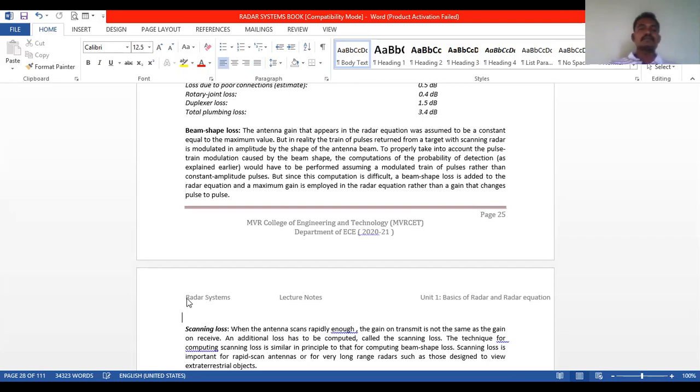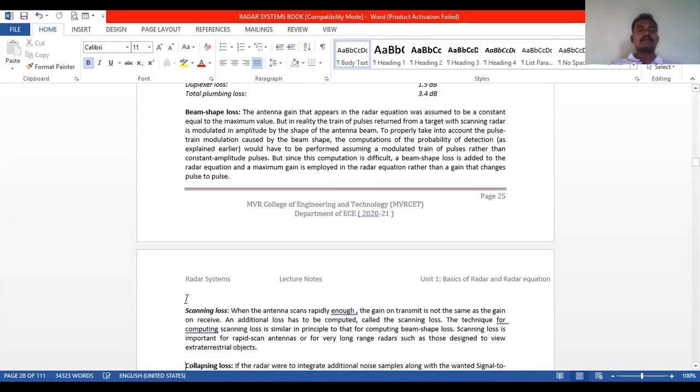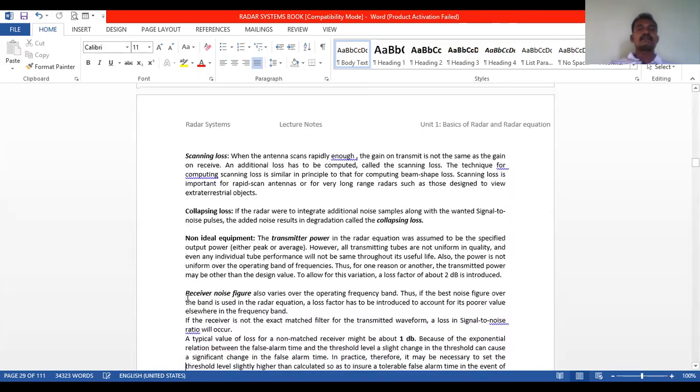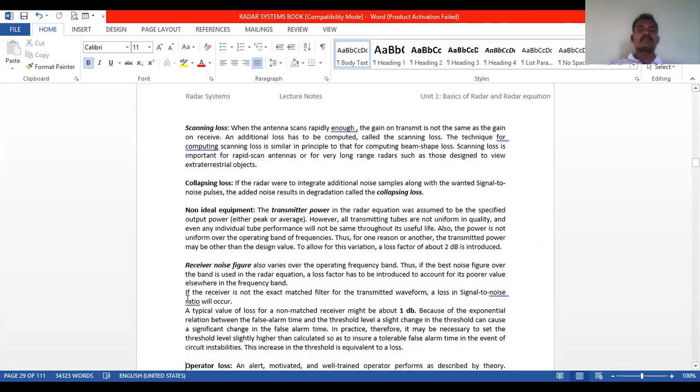Next, coming to the scanning losses. What are scanning losses? When the antenna scans rapidly enough, the gain on transmit is not the same as the gain on receive. An additional loss has to be computed, called the scanning loss.